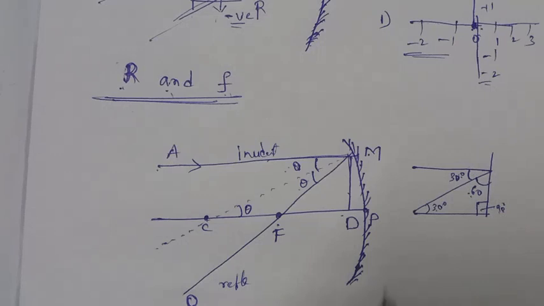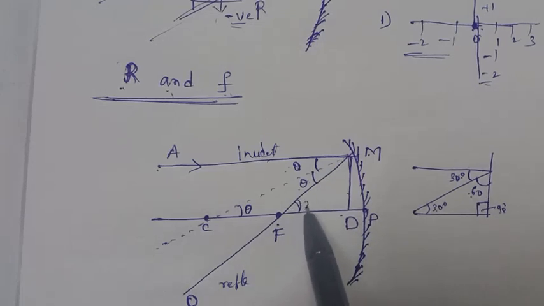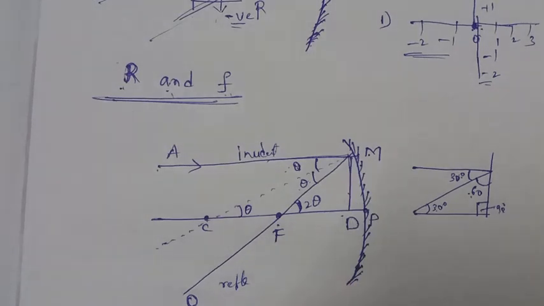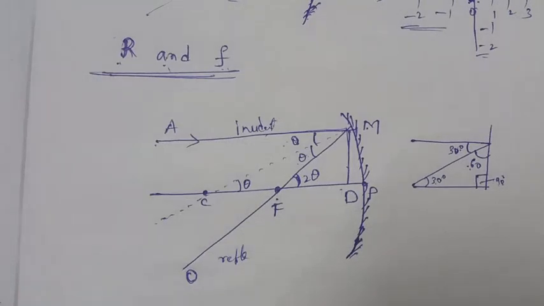And similarly, suppose here theta plus theta is 2 theta. So the angle here is equal to 2 theta. And I will draw one normal here. So here we can apply only trigonometric functions.